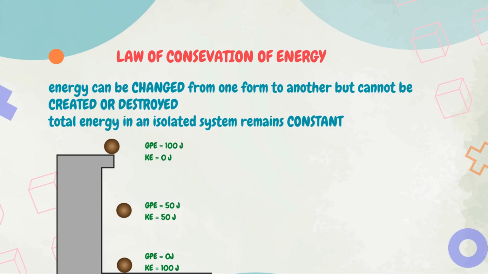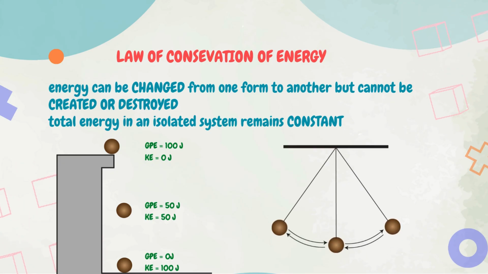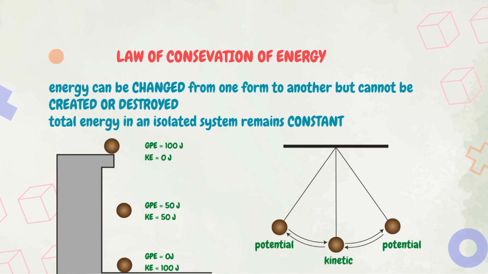Another cool example, a pendulum. As a pendulum swings, its energy continually transforms between kinetic energy and gravitational potential energy. At the highest points, the energy is mostly potential, and at the lowest point, it is mostly kinetic. The total energy remains constant if we neglect air resistance and friction.